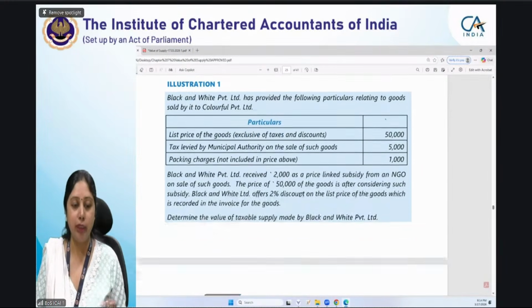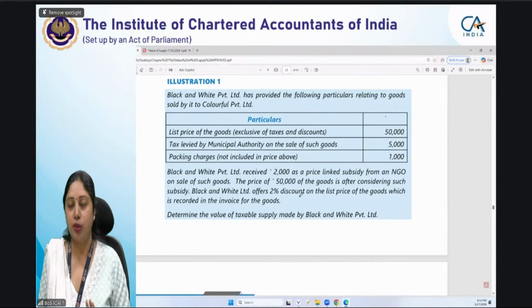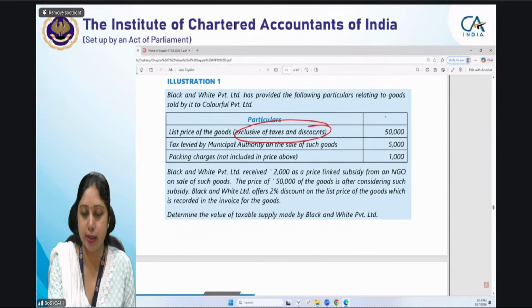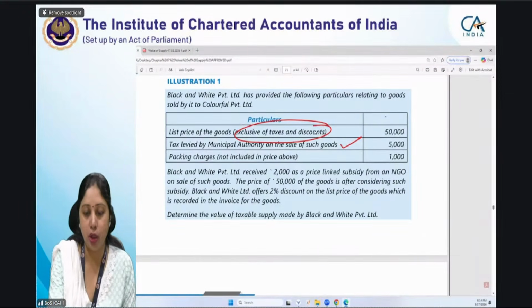Let us start with illustration 1. Same type of test one. We'll take one illustration, one test your knowledge question quickly. Black and White Limited has provided the following particulars relating to goods sold by it to Colorful Private Limited. List price of the goods exclusive of taxes and discounts; taxes levied by municipal authority on sale of such goods; packing charges not included in the price above.